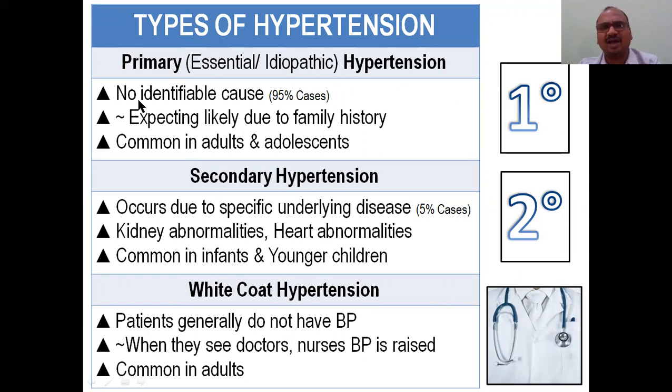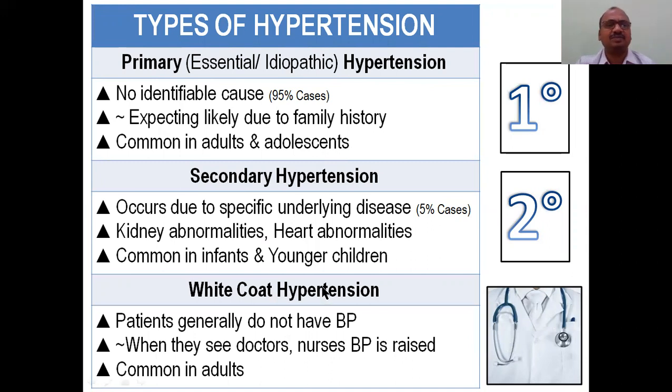We call it primary because there is no identifiable cause. 95% of hypertension cases are primary hypertension, likely due to family history. It is common in adolescents and adults, from the age of 20. It is quite common, but there is no reason; even if you ask the doctor, the doctor will not tell you the reason.